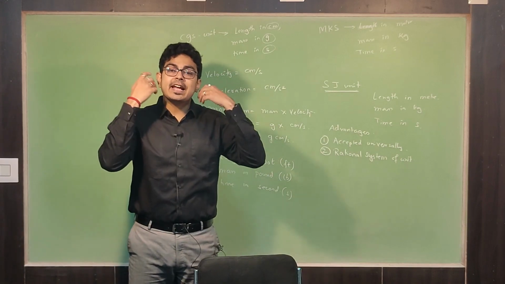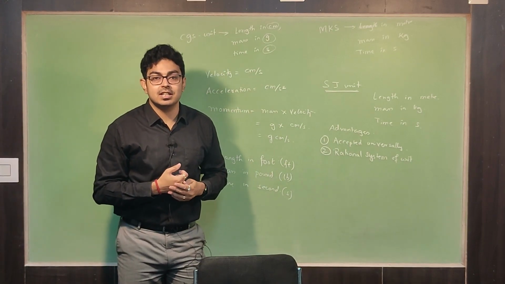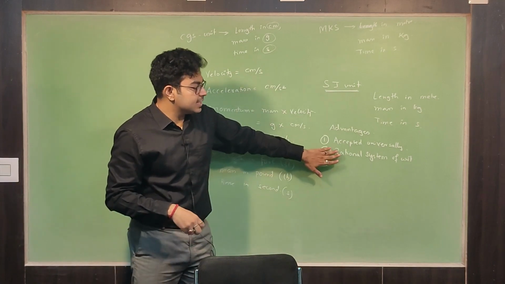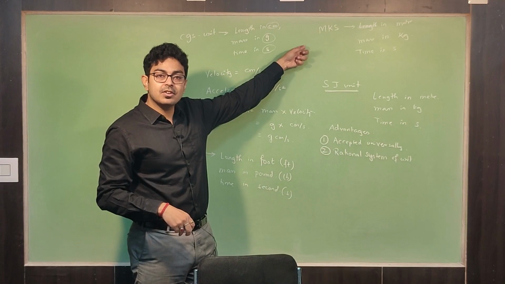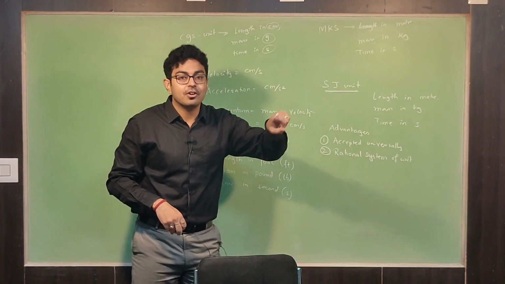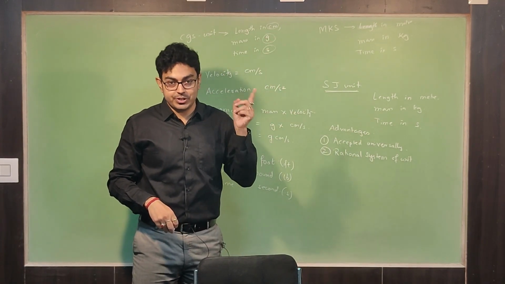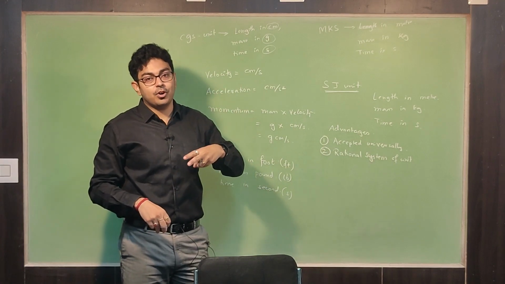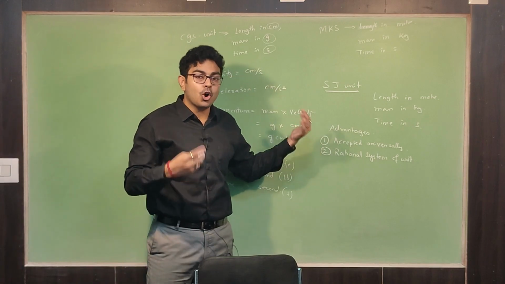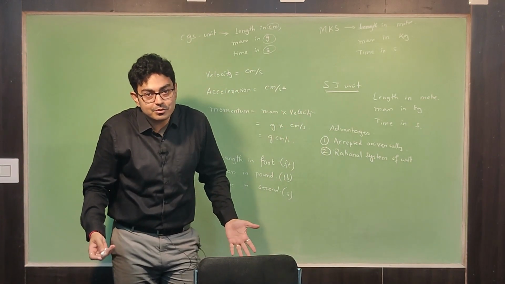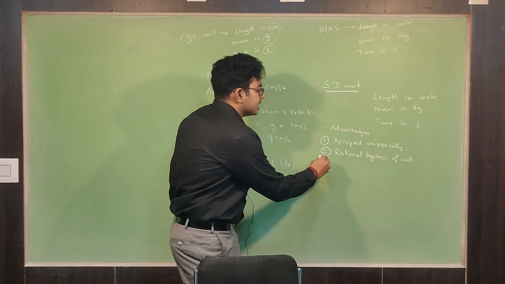So let us express all those units in terms of joule. That's why this is rational. See, advantage of SI over MKS: for heat energy you are using calorie, for electrical energy kilowatt hour, and for kinetic energy joule. But for SI unit, all forms of energy will be what? Joule.